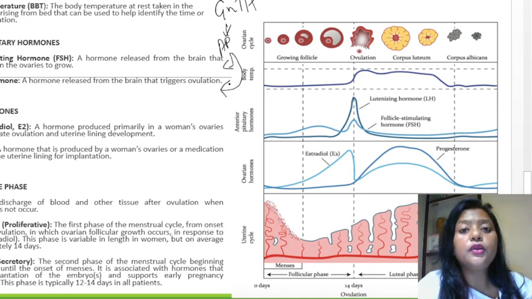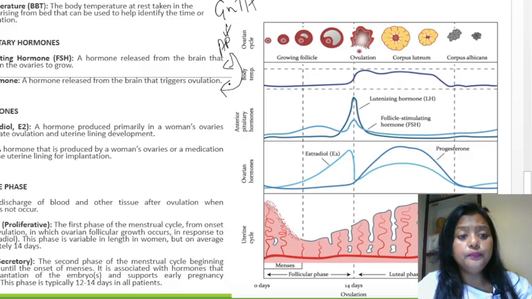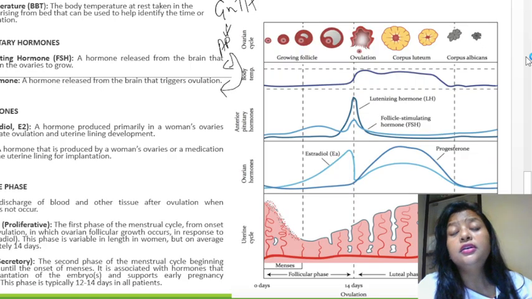You can just say that it helps the growth of follicles. And what does luteinizing hormone do? It will trigger ovulation. It will help in the ovulation process. So this is the function of the anterior pituitary hormones. You can see a diagram out here.